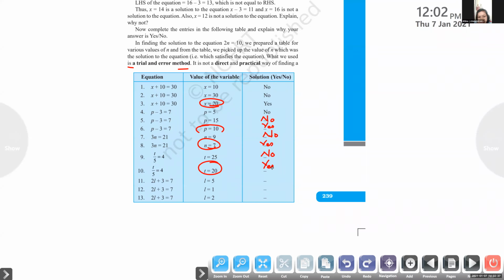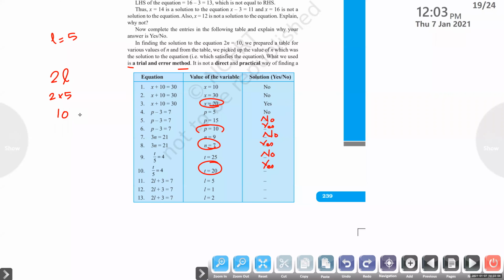Okay. Again, 2l plus 3 equal to 7. That is a somewhat complicated one. If L equal to 5, what will happen? 2L is 2 into 5. What is 2 into 5? 10.